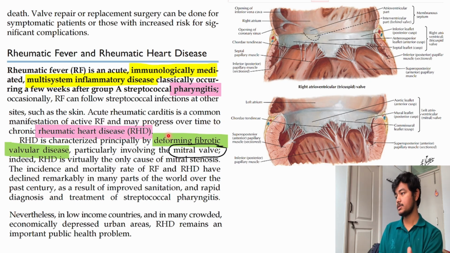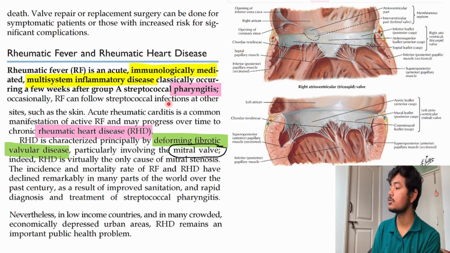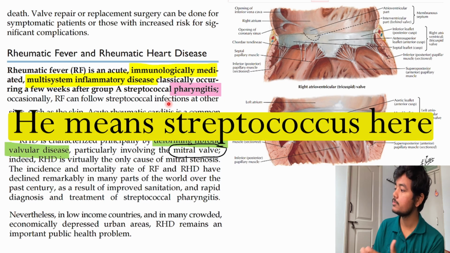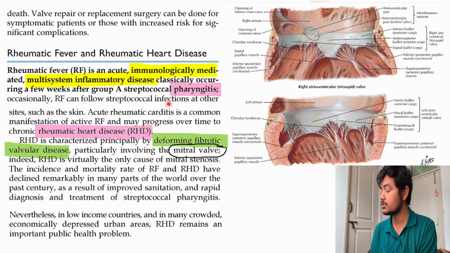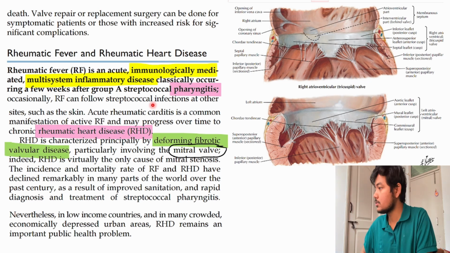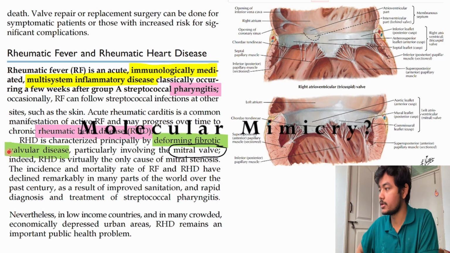As I said, if the person is not treated properly, if the antibiotics are not against this organism, he won't die. And if he is not dead, then there will be recurrent infection by the same organism, recurrent damage to the heart or any other tissue, so there will be more immunological activation. We will discuss how that immune activation happens and what molecular mimicry is.